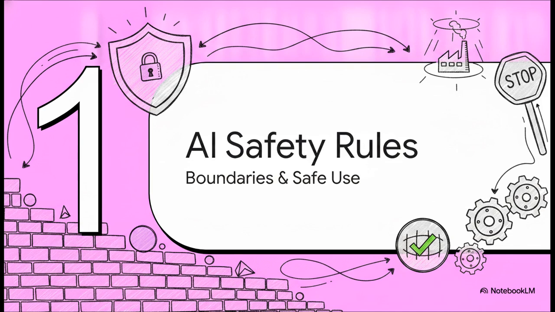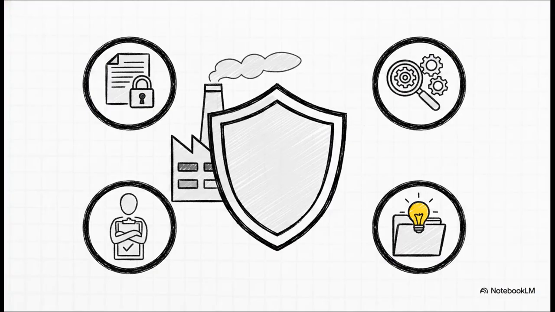All right, kicking things off with Section 1, AI Factory Safety Rules. Now, what's really fascinating about the source material is that it treats AI exactly like physical equipment. Think about it. You wouldn't let an untrained operator just jump into a massive piece of heavy factory machinery, right? Well, the exact same goes for AI. These are your strict safety protocols. First up, absolutely no sensitive data. Keep your payroll, unapproved customer contracts, and confidential pricing completely out of these tools, period.